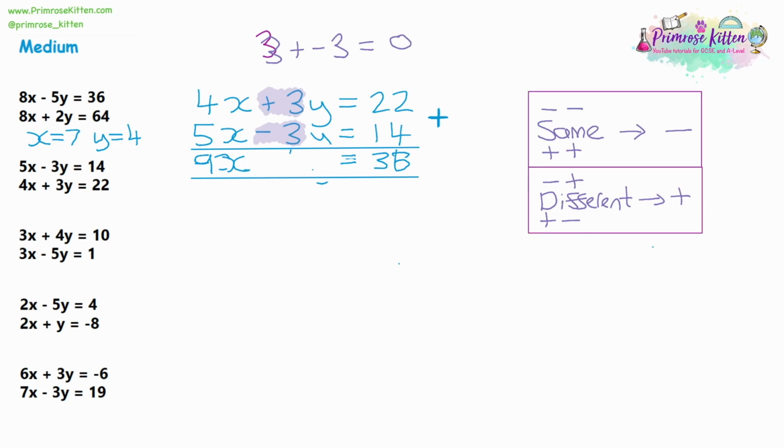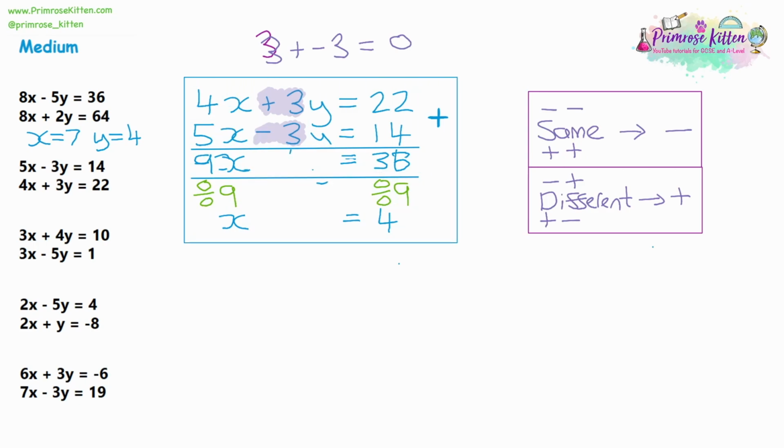So moving back to the question, we need to find out what 1x is. So we need to divide both sides by 9. That would give us x is equal to 4. So now finally we've got the first part of a simultaneous equation completed.